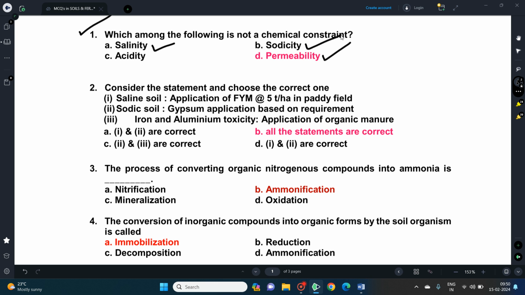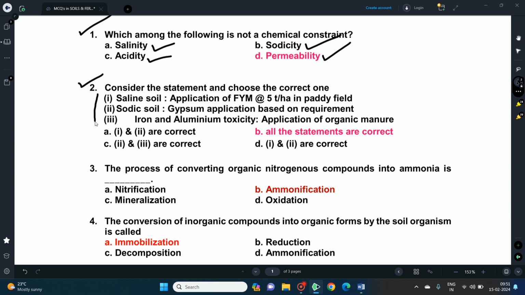Regarding sodicity, it is the presence of a high proportion of sodium in relation to other cations. And regarding the acidity, the pH range is ideal for all the plants, and that is 5 to 6 pH.